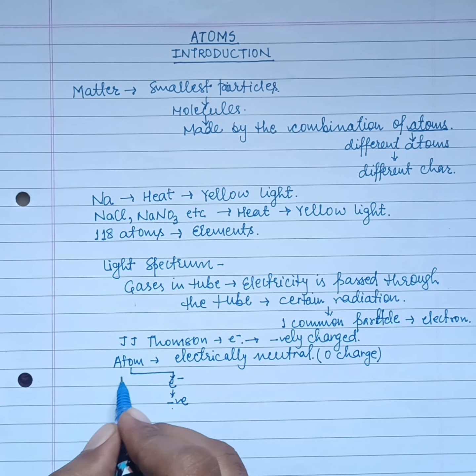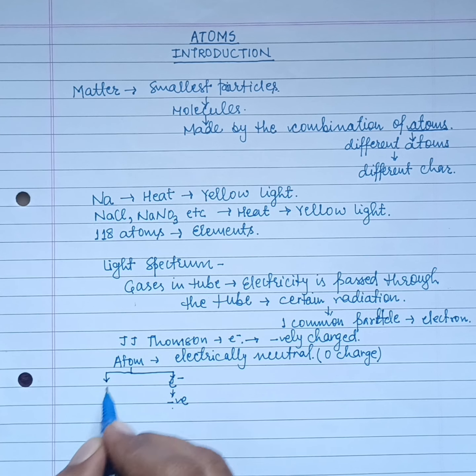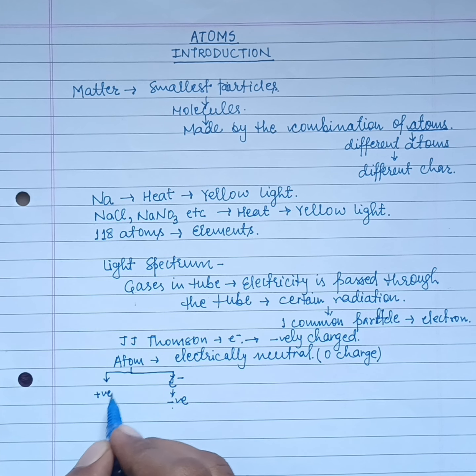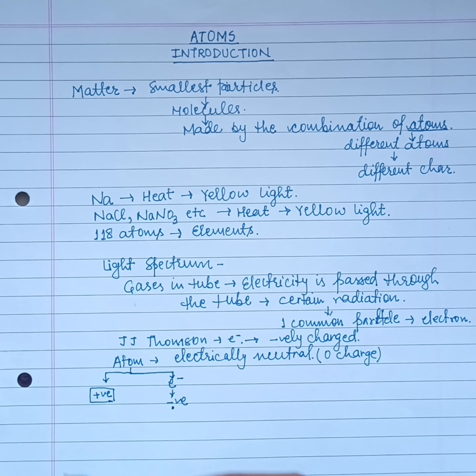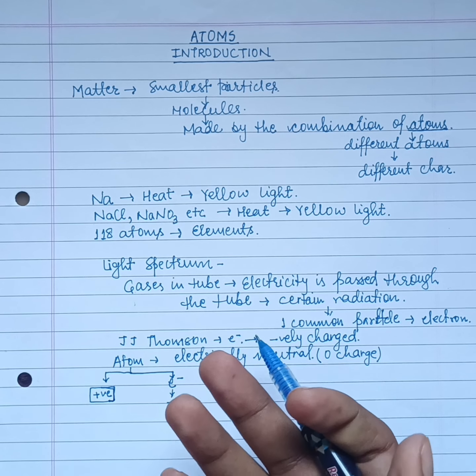To cancel it, the atom must have a positively charged particle in it, which will cancel the negative charge of the electron. This positive charge will be named later on. So far we have come to the conclusion only this far, and we will do some more experiments.